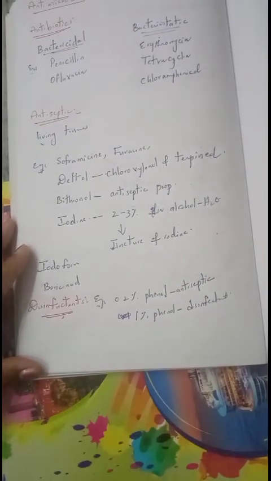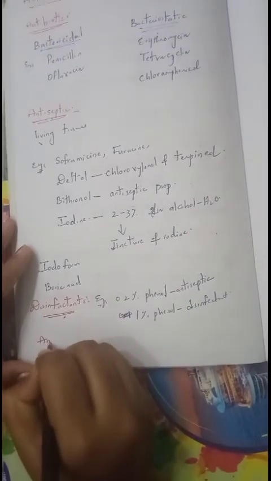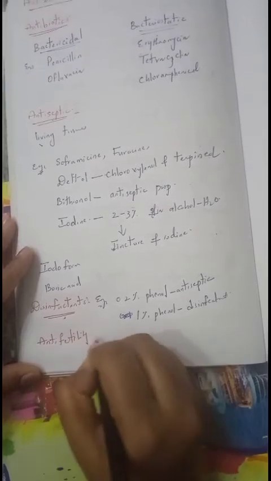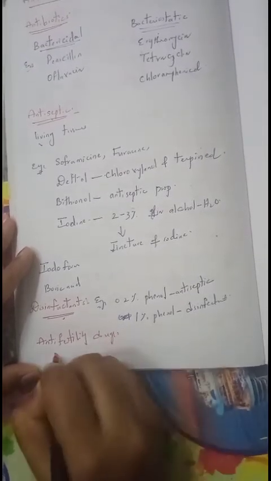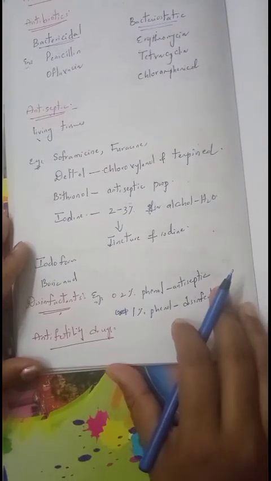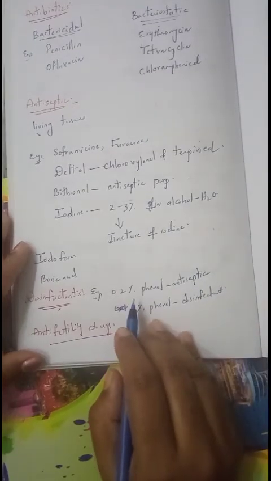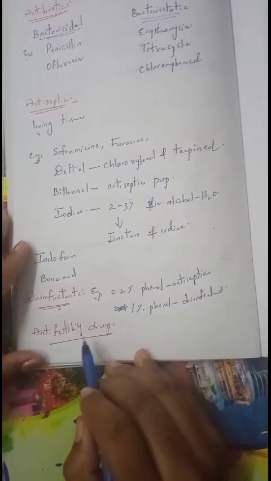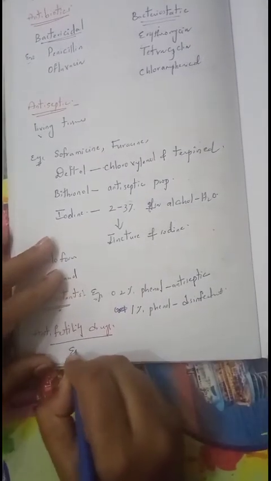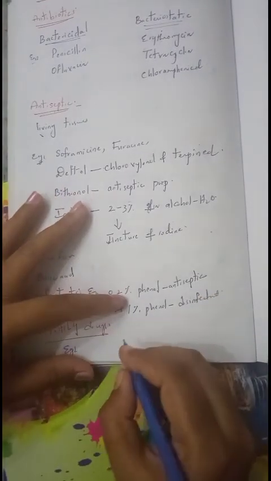Okay, next, finally the last type of drug is anti-fertility drugs. Birth control pills are drugs which are used in controlling birth. Those types of drugs are called anti-fertility drugs. An example of such anti-fertility drugs is norethindrone.